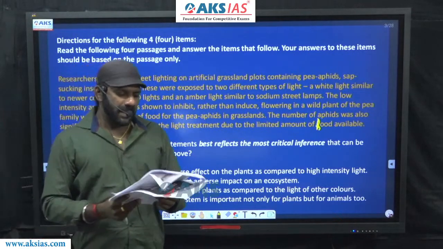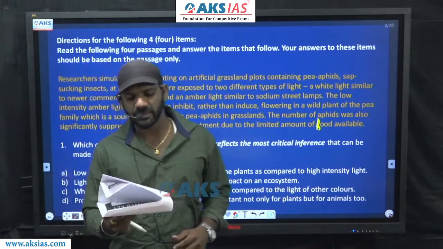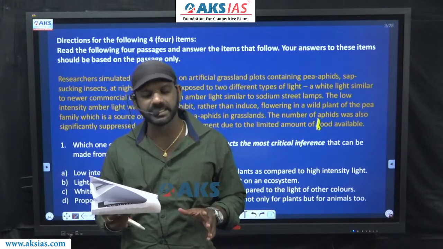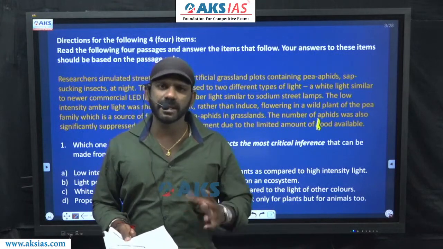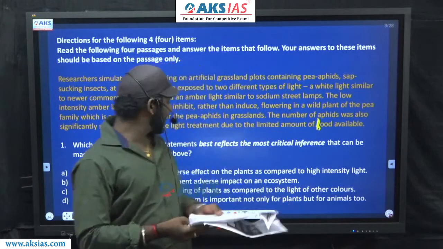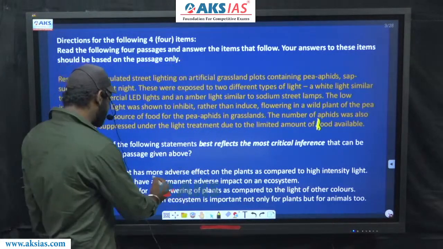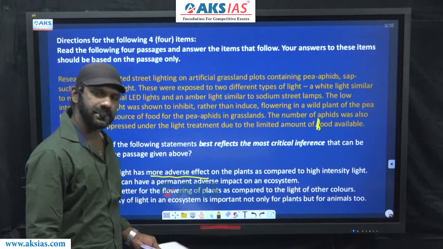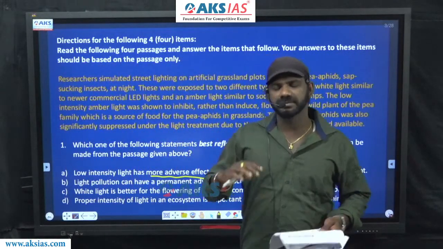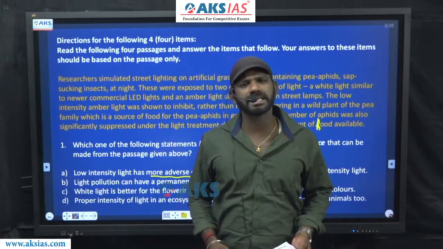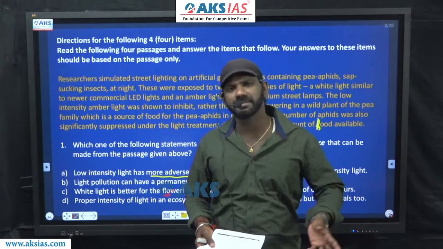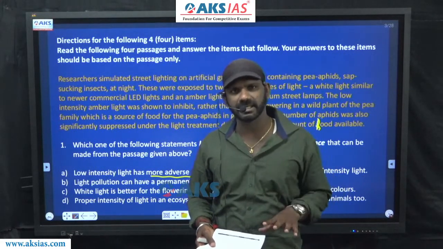Come to option A. Low intensity light has more adverse effect on the plants as compared to high intensity light. Now we have a comparison brought about in option A. It says, low intensity light has more adverse effect. This is a comparison. Now the rule says, the way of approach is this, if there is a comparison brought about in an option, the same type of comparison must be there in the paragraph.